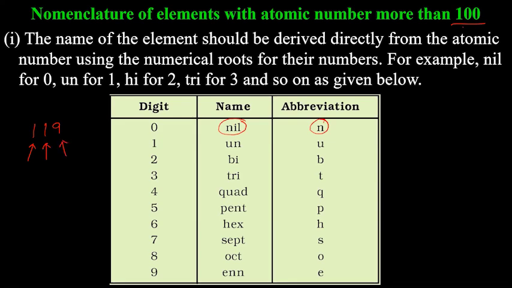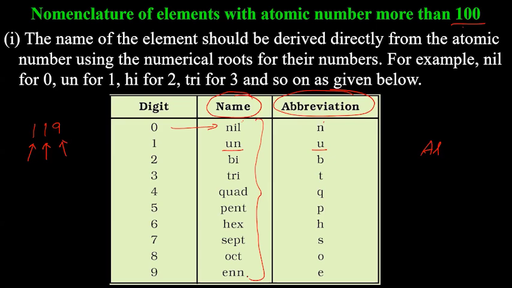For these, there are certain defined conventions: 0 is called nil and the abbreviation is N. Why do we need nil and N both? Because every element has a name and an abbreviation. For example, aluminium is the name, Al is the abbreviation. So I need a name for that particular element, and I need the symbol also. For the symbol, I will use the abbreviation. 1 will be known as un and the abbreviation will be U. You need to remember all these.